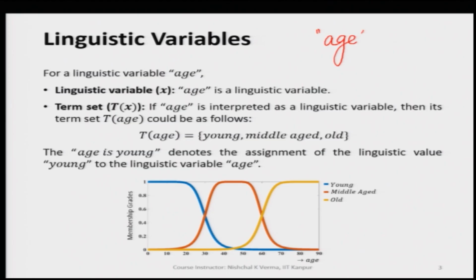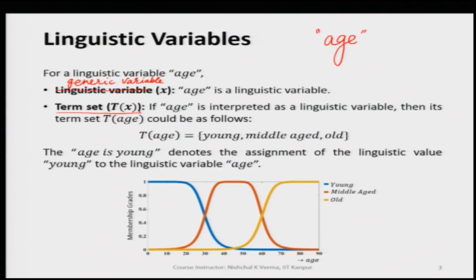What is the generic variable in this case? The linguistic variable is age, but we have x as the generic variable, and then here we have the term set T(x).